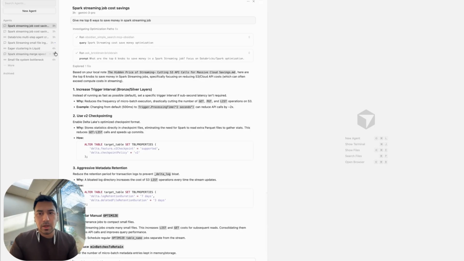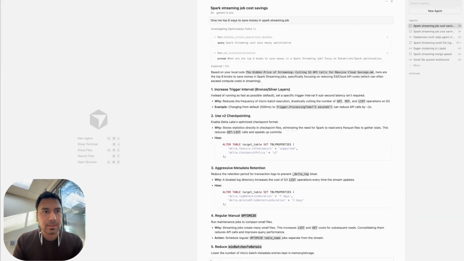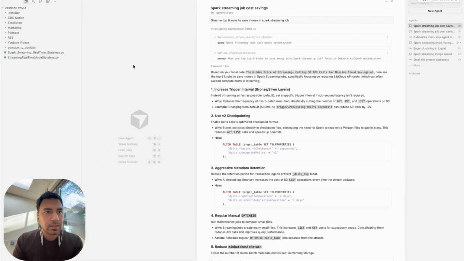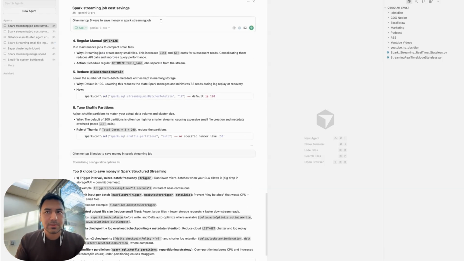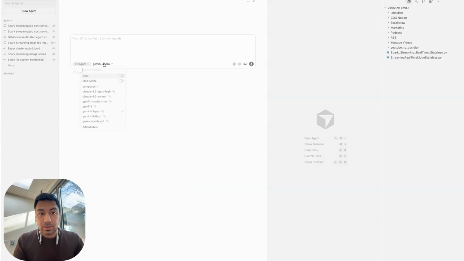Now let's get into how I am using it. So this is Cursor. If you're using something like Cursor, the same technique should work. So again, Obsidian and Cursor are pointing to the same workspace. That's what I have done. That's the trick. Now let me show you what I'm doing. So this is an example. Basically I click new agent and then I can ask it a question. And here you can choose the agent.